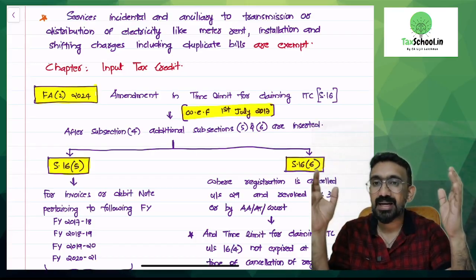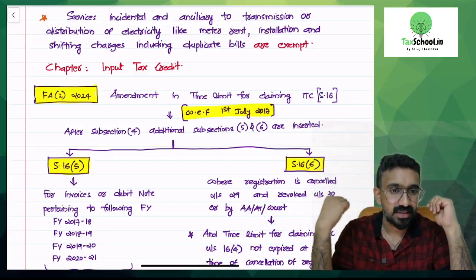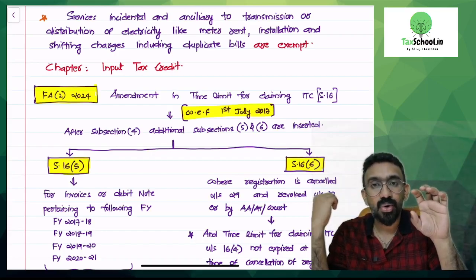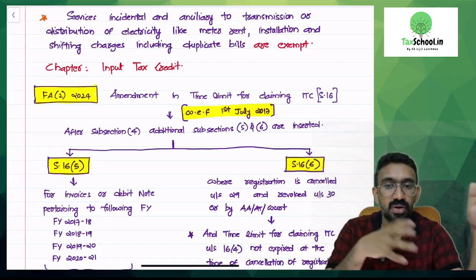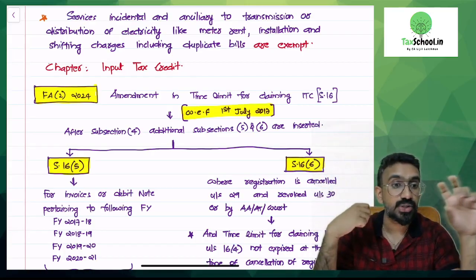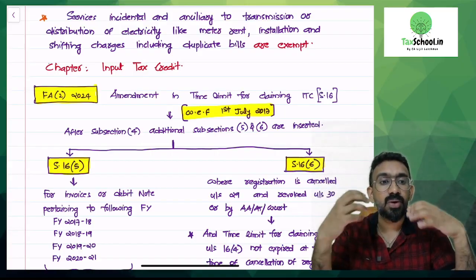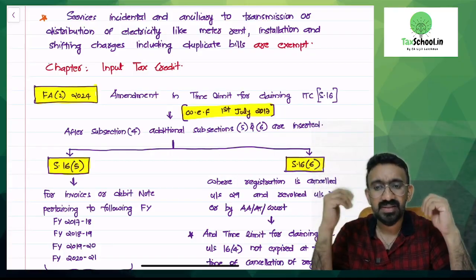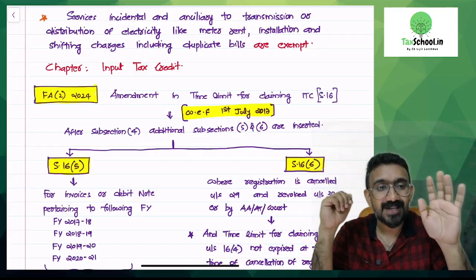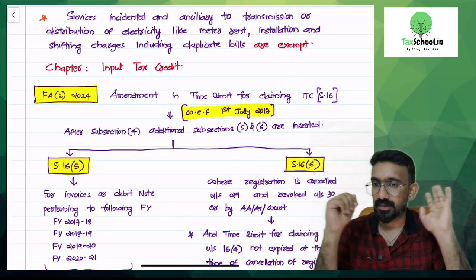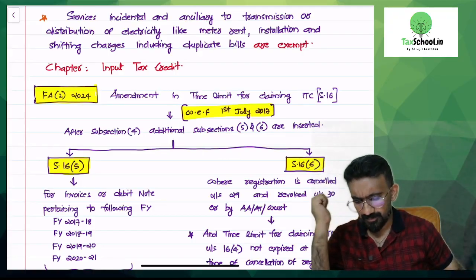Apart from that, in your electricity bill, you might find other charges. For example, the first time you are applying for an electricity connection, the electricity board would charge you additionally something called installation charges. If you're shifting your EB connection from one place to another, there will be shifting charges. Occasionally there is something called meter rent that is charged. If you want to get a duplicate bill for your submission somewhere in government cases, there will be a charge for that. All of this used to be taxable, now they have specifically exempted. Very simple case to understand, right? I hope this is clear.